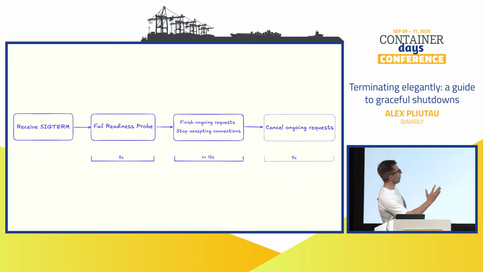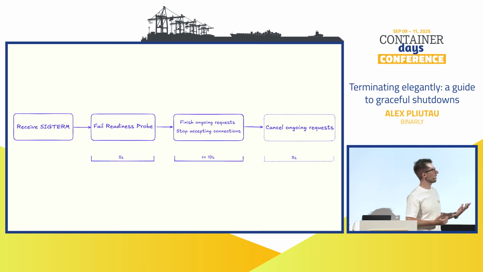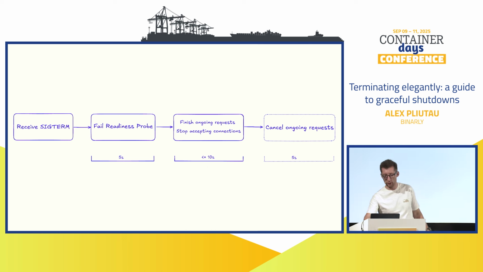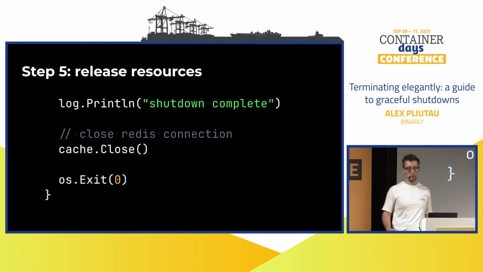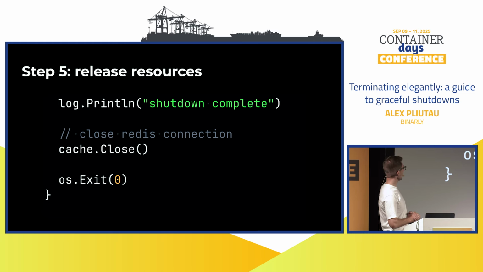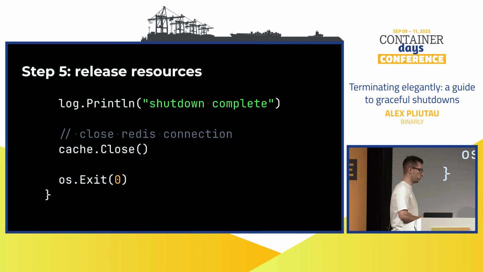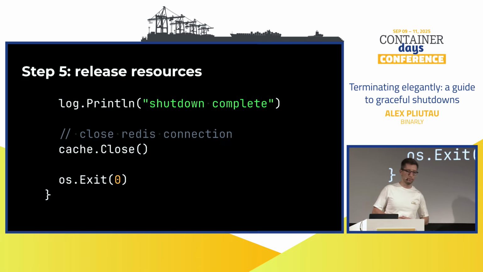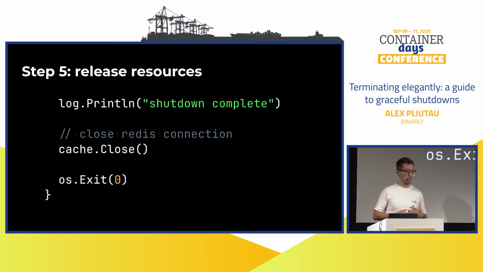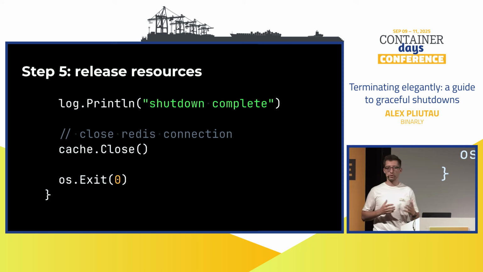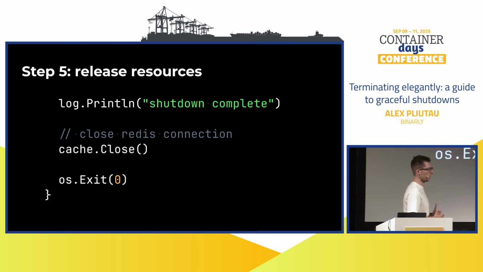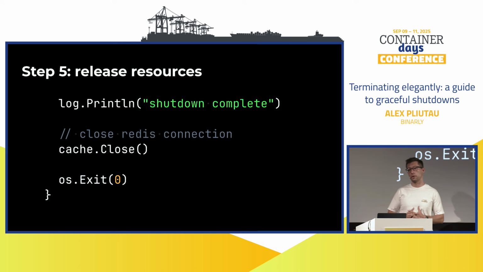That's the updated diagram, right? So after finishing the ongoing requests, there's this dotted part, which is optional, canceling ongoing requests for 5 seconds if there are still any, right? So that will happen only if we error out. And as the last step, we are closing critical resources. So in this case, it's the Redis connection. Again, could be a database connection, maybe WebSocket connections, connection to external services, and so forth. It's very important to do it at the very end of your program, making sure that there are no more functions and goroutines utilizing those connections.